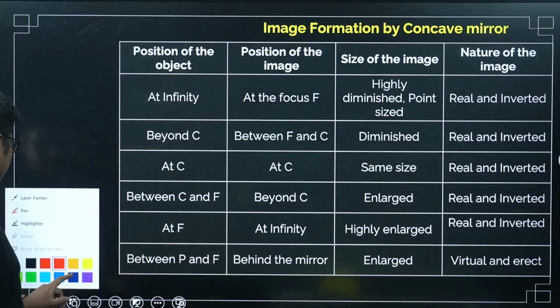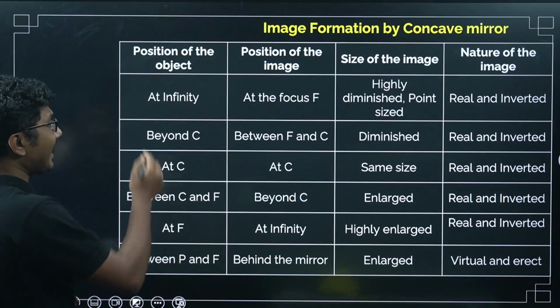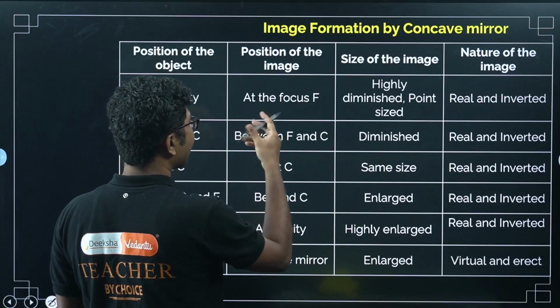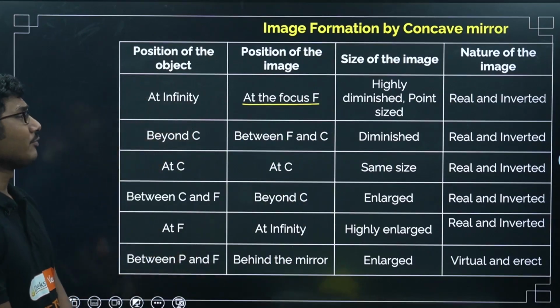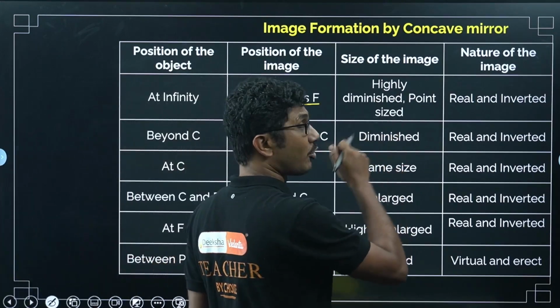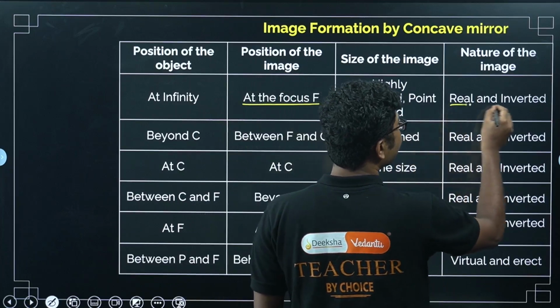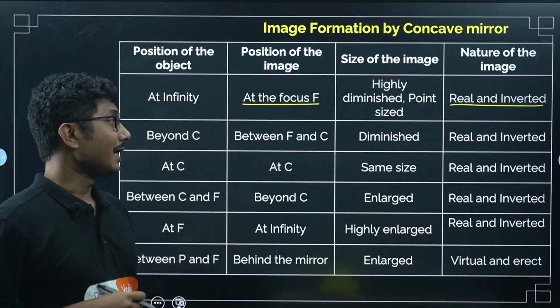So here it is very interesting, a lot of things are there. For the position of the object at infinity, the image will be formed at the focus. So if the object is at infinity, the image will be formed at focus as discussed. It is highly diminished, point sized, and the image will be real and inverted. So it will be very small and inverted, right?